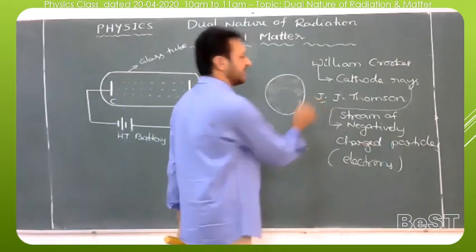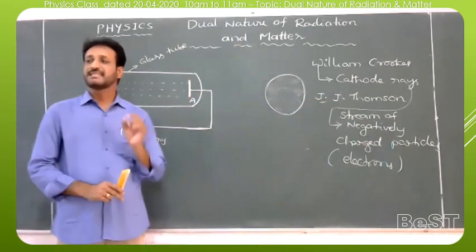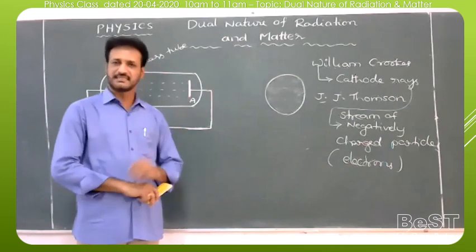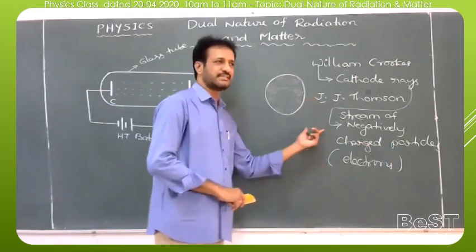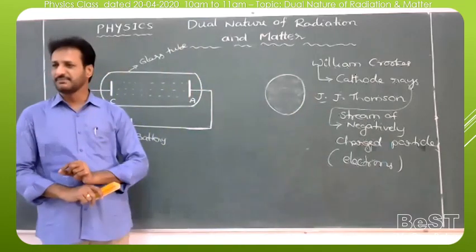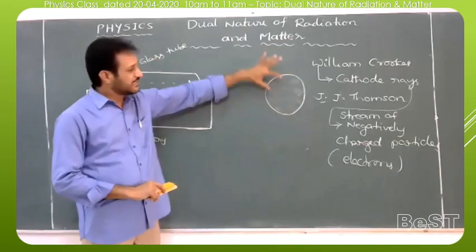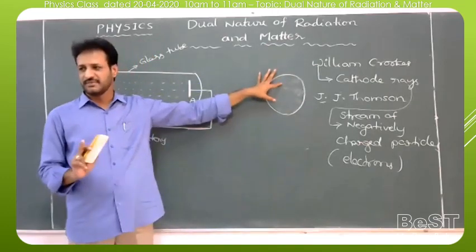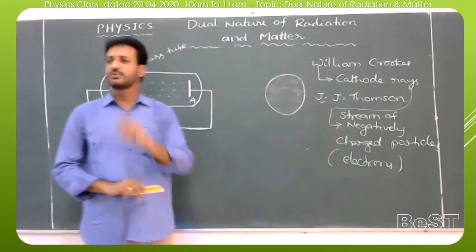So who discovered the electron? J.J. Thomson, and he also determined the specific charge, which means charge per unit mass. But later we observed that there is a particle smaller than the size of the atom. According to Dalton, nothing is smaller than the atom in the universe. But after the discovery of the electron, Dalton's idea was proved wrong.